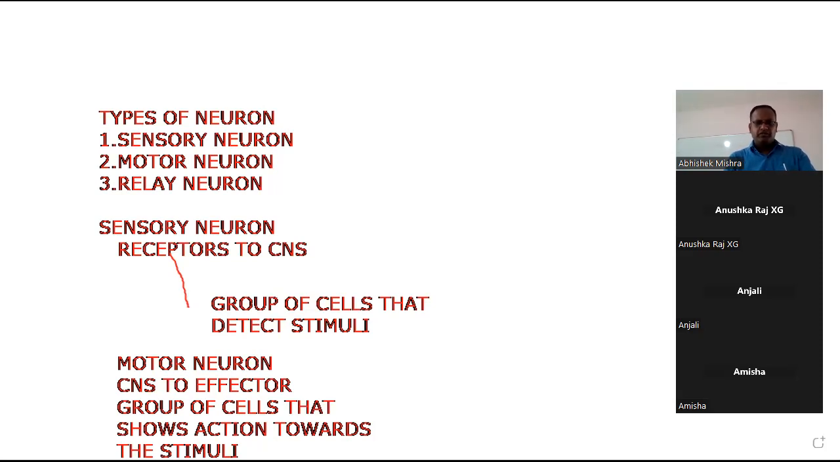Now students, the third type of neuron is called the relay neuron. I have now written relay neuron. Now see, students, what is a relay neuron? There is a gap between the sensory and the motor neuron, and who connects them? The relay neuron connects the sensory and the motor neuron.